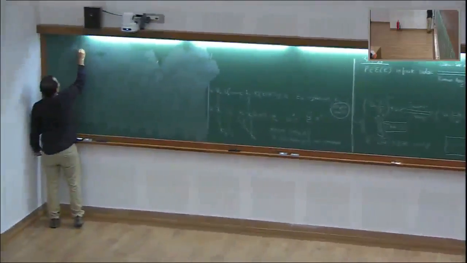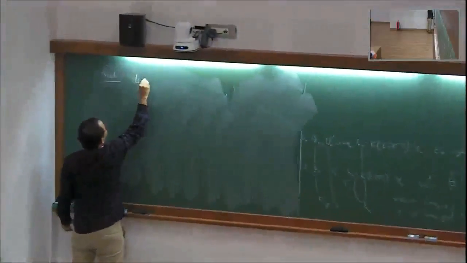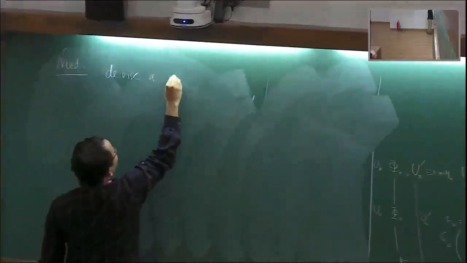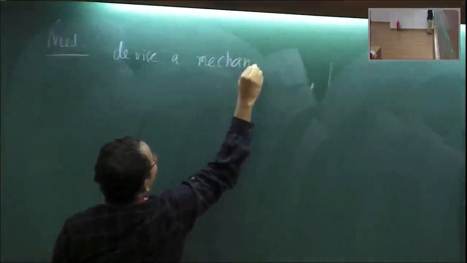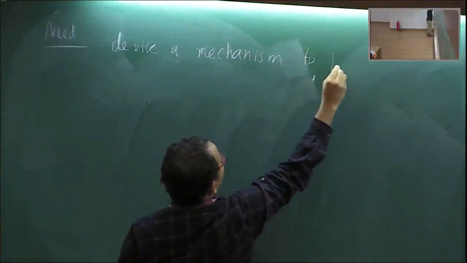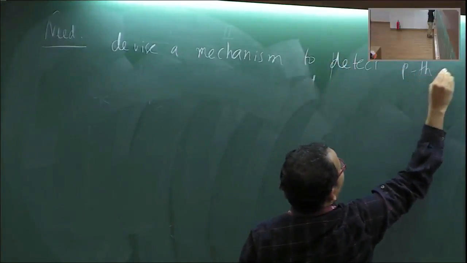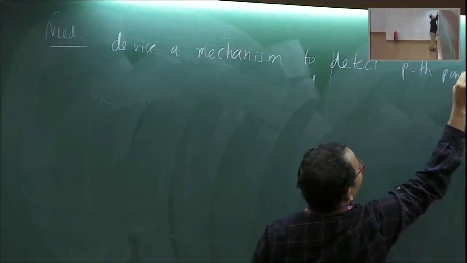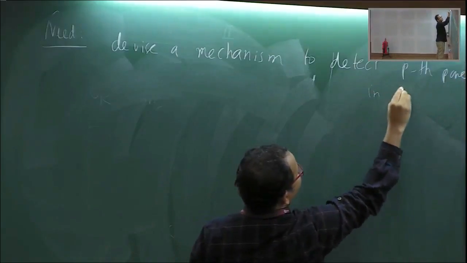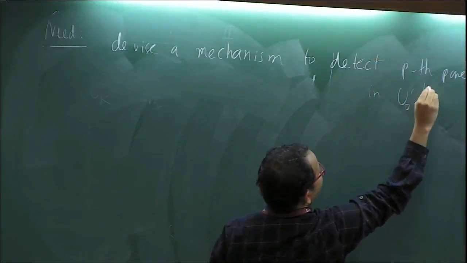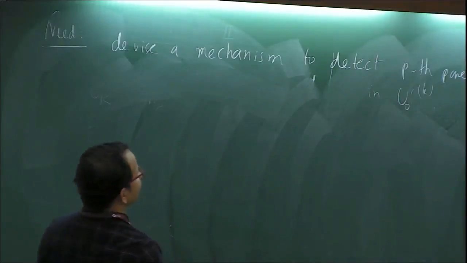So what do we need? We need to devise a mechanism to detect pth powers in E naught dash k. So what is that mechanism?